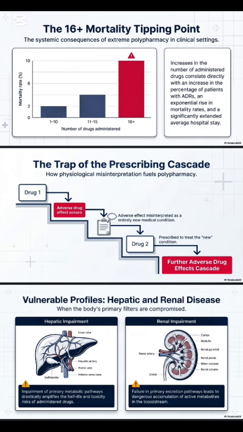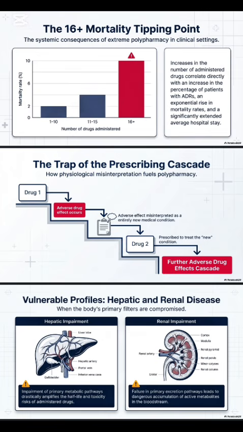Now, this polypharmacy tends to happen because of what we call the prescribing cascade, where someone who's already taking maybe two or three drugs has an adverse drug reaction. He goes to the doctor. The doctor thinks that adverse drug reaction is a new disease, gives the patient another drug to cure the disease, and as such, there is more adverse reaction. Patient goes to another doctor, they'll give him another drug. So you see the patient go to different doctors and getting more and more drugs, increasing the number of drugs he's taking, then increasing the chances of adverse drug reaction due to polypharmacy.